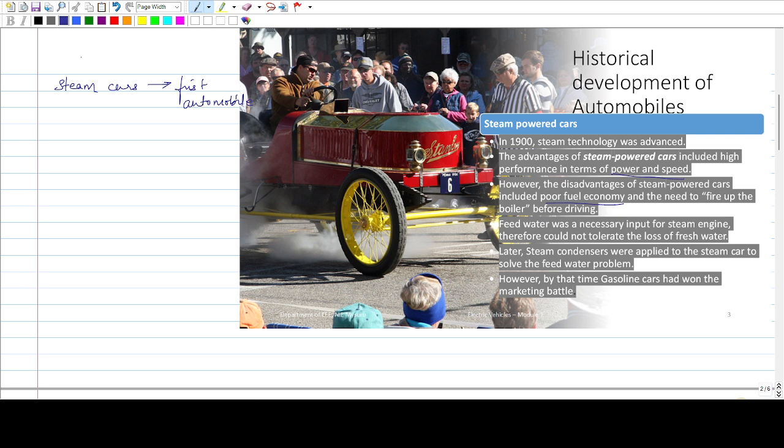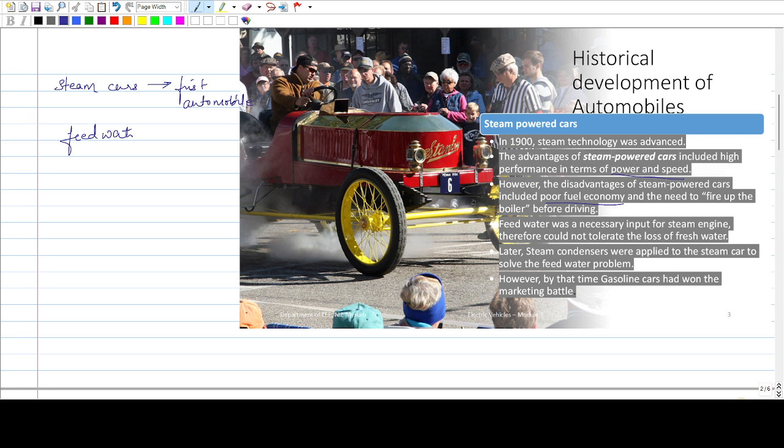Also, the input we give was feed water. Feed water is nothing but purified water, made suitable for the boiler so that it can generate steam.